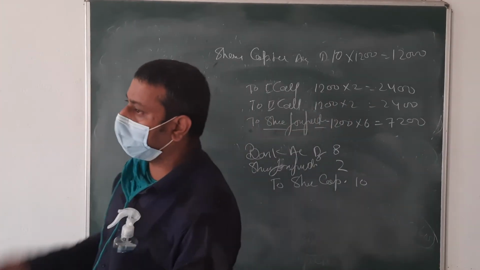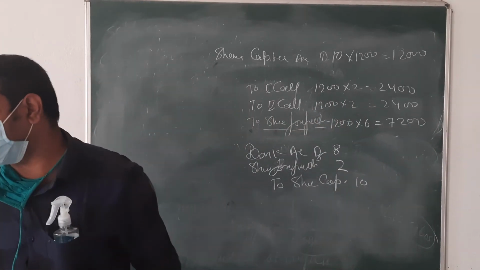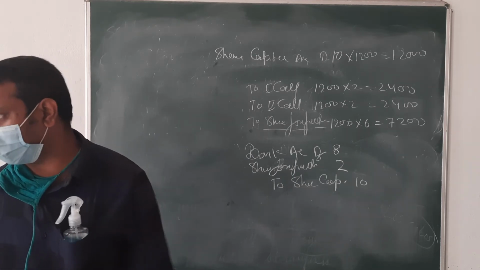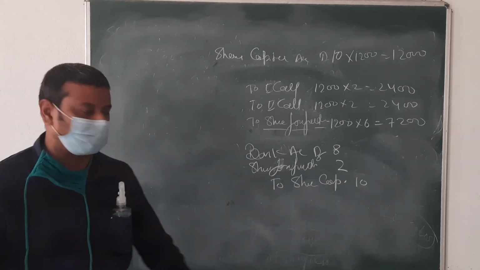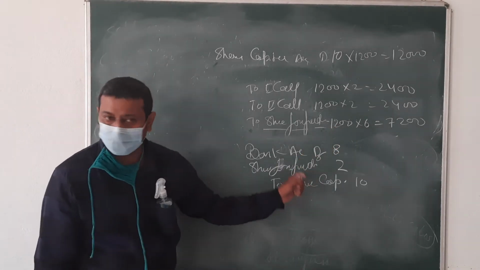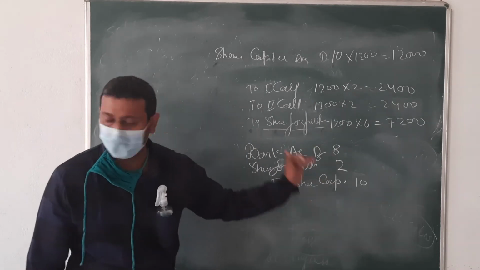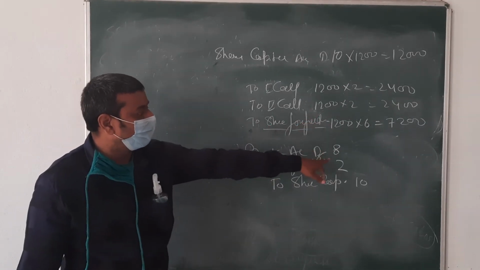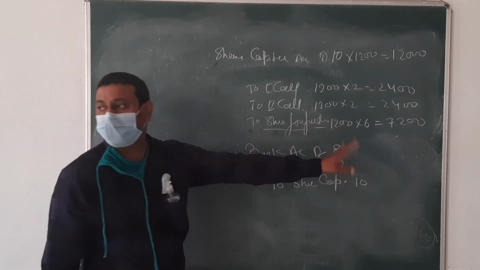What money they already gave, that is finished for them. That is our money. Our means company money. Okay, that is the company's. Then that forfeiture amount we are going to adjust here, because here we are going to issue our share at a lesser value. So again we are going to use that difference amount here.